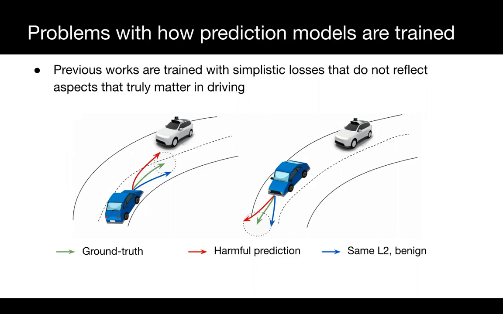In the left figure, if we predict the red trajectory, it will cause the SDV to swerve out of the road to avoid collision. In contrast, predicting the blue trajectory wouldn't have any impact on autonomy. A similar story holds in the right image, where if the red trajectory is predicted, the self-driving car would think there is no obstacle in front and could accelerate and get too close to the blue vehicle, causing a future hard brake.